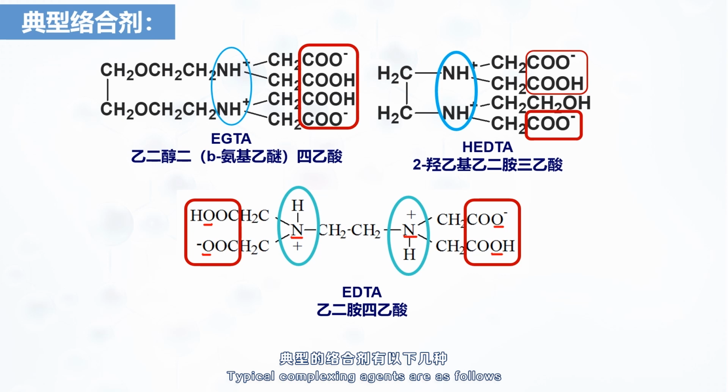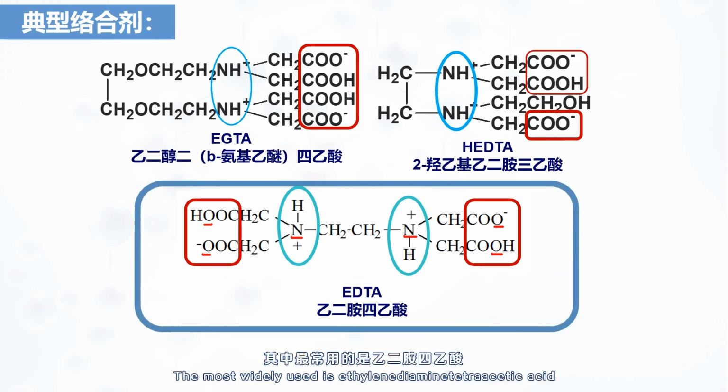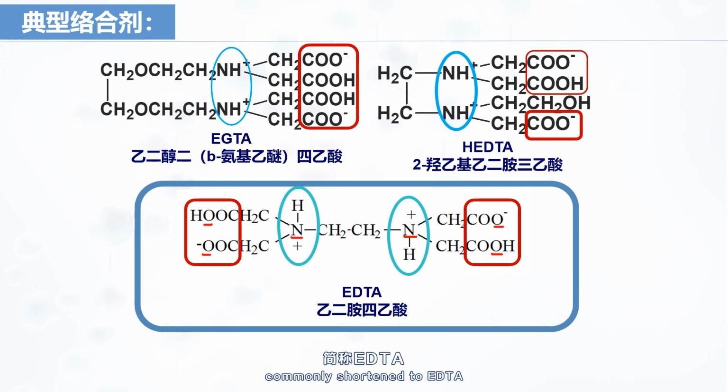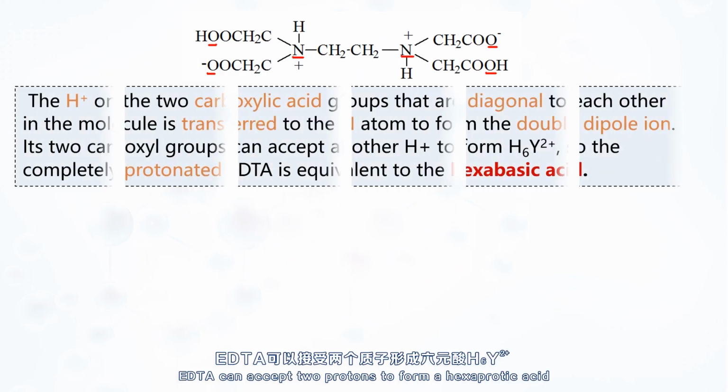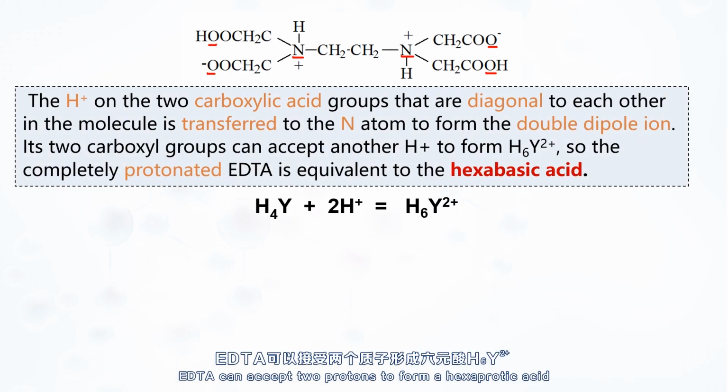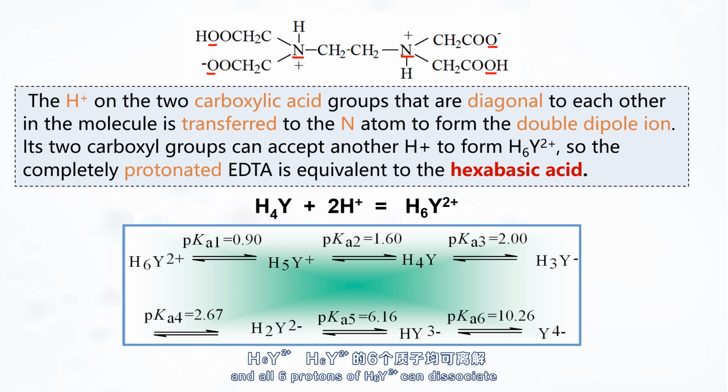Typical complexing agents are as follows. The most widely used is ethylenediaminetetraacetic acid, commonly shortened to EDTA. EDTA can accept two protons to form a hexaprotic acid, H6Y2+, and all six protons of H6Y2+ can dissociate, so there may be 7 different species in the solution.